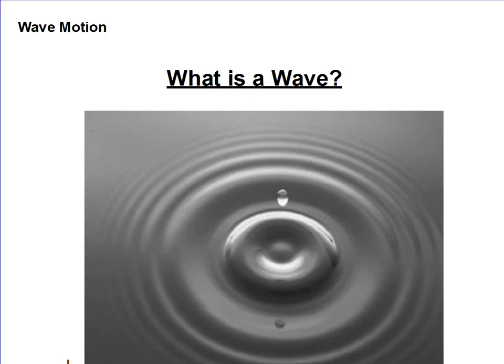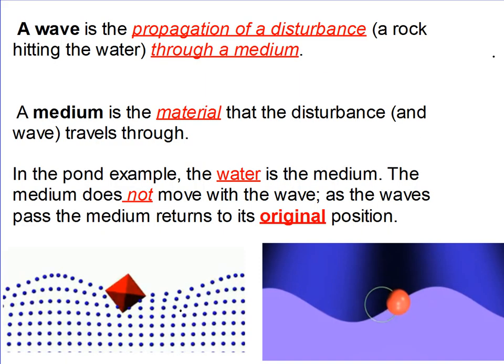Let's discuss waves and wave motion. Now, exactly what is a wave? We all know that when you're near a lake or ocean or any body of water, the smallest disturbance will cause these ripples. We recognize these as waves, but let's analyze what waves are from a physicist's perspective. A wave is quite literally a propagation of a disturbance.